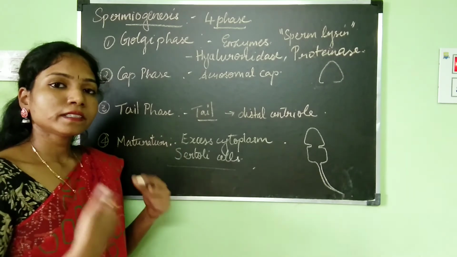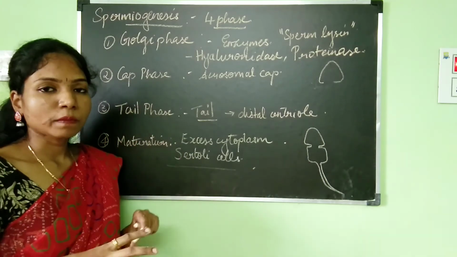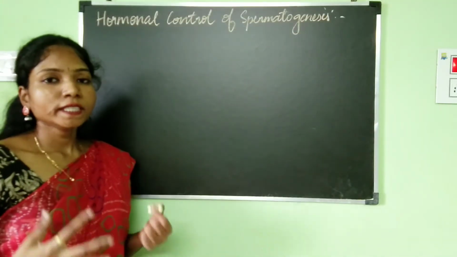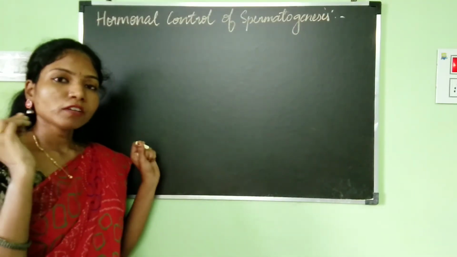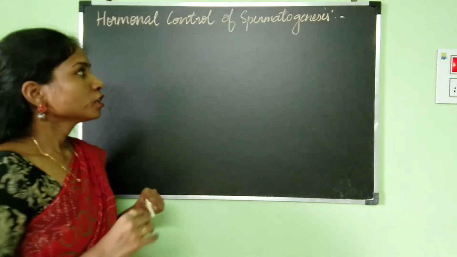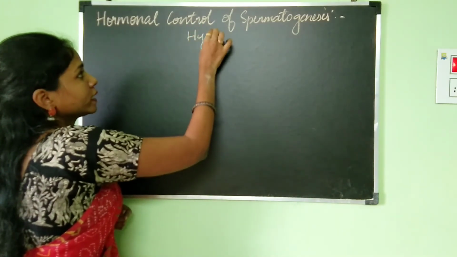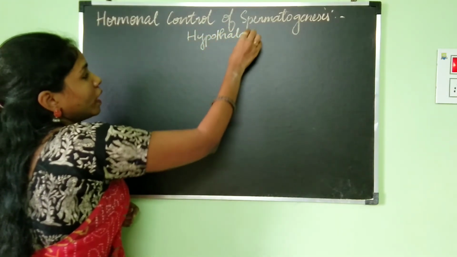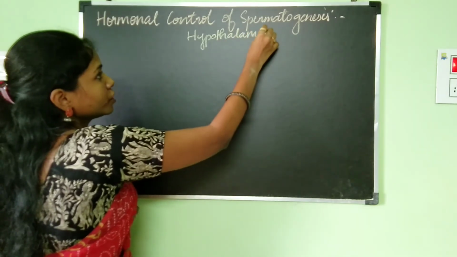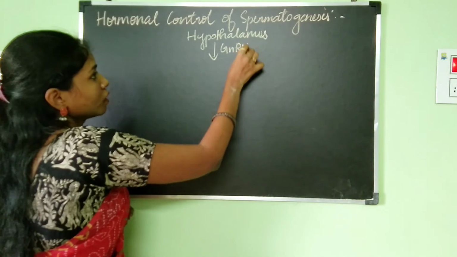Now let's take a look at the hormones which are involved in controlling spermatogenesis. We have already discussed that spermatogenesis begins in males at puberty. At puberty, one hormone level will increase, and that is GnRH.